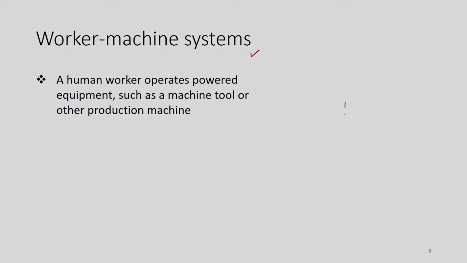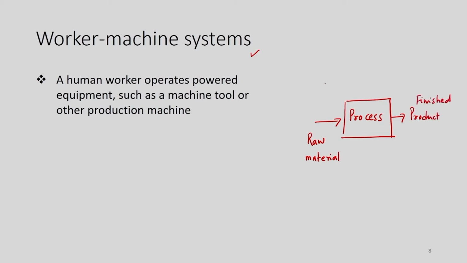So, if we try to draw a block diagram, we can say that there is a process of conversion of raw material into the finished product. We need the worker and we need the machine as well.